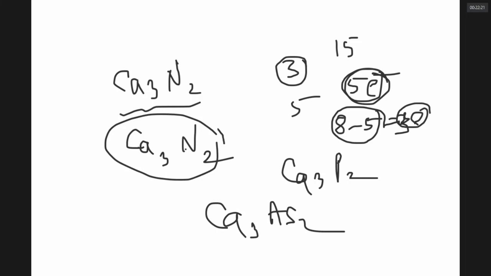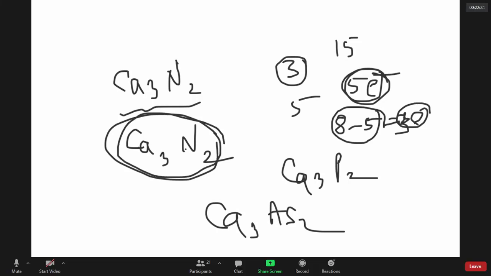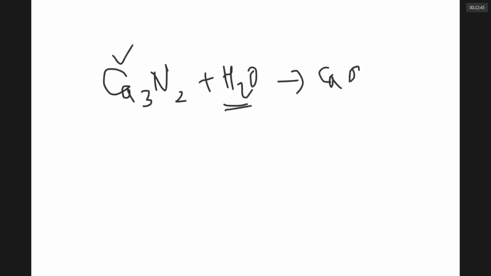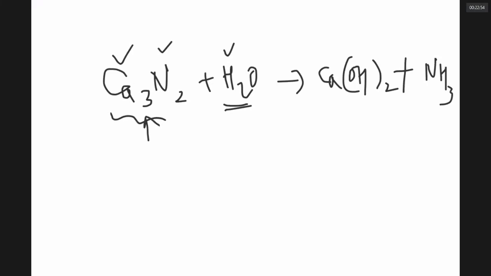What is the name of this compound? Calcium nitride. These are ionic compounds. They have N minus 3, Ca plus 2, Ca plus 2, P minus 3. If I take the calcium nitride and put it in water, calcium takes OH minus of water, slaked lime. Nitrogen will take H plus of water, ammonia. To balance, 3, 3, 2, 2. In total I require 6 waters.